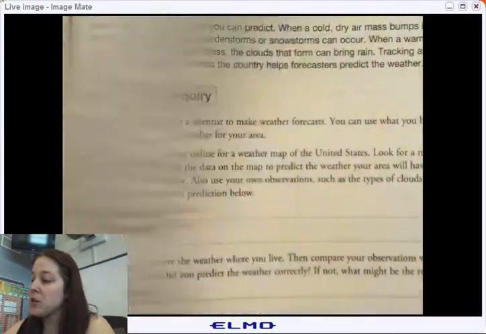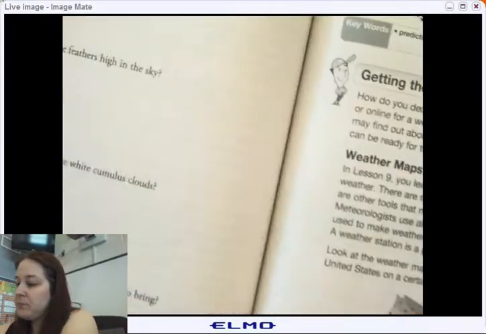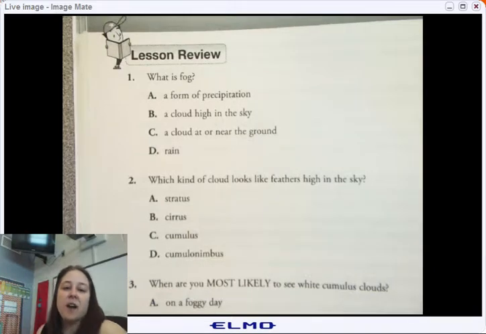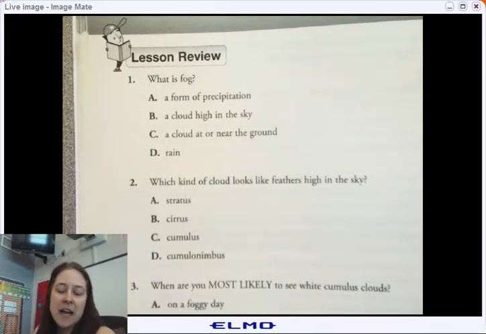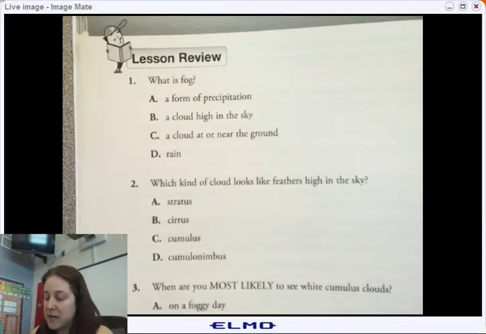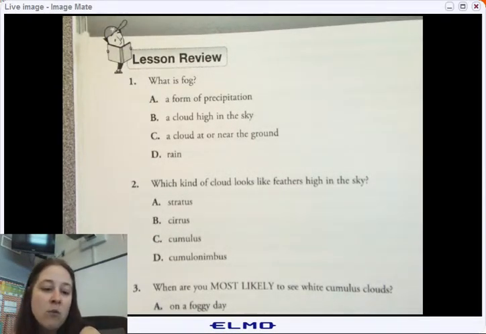Okay, we are looking at our questions. Number 1, what is fog? A, a form of precipitation. B, a cloud high in the sky. C, a cloud at or near the ground. Or D, rain.